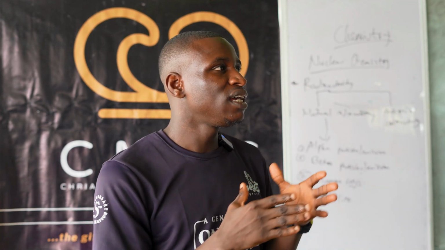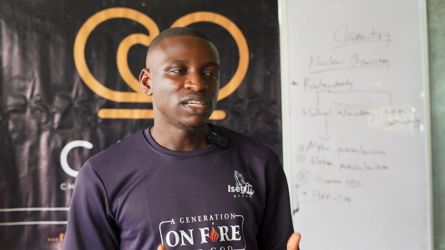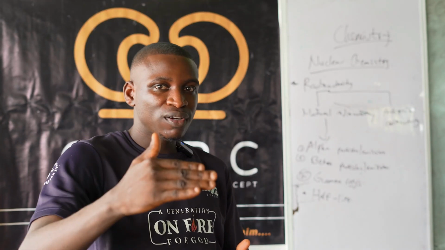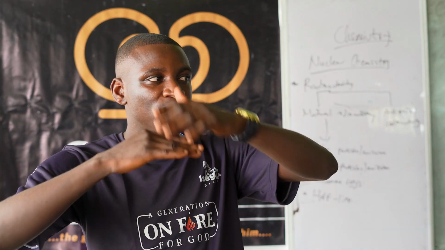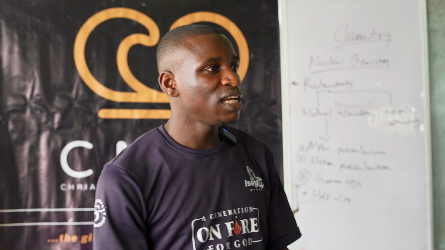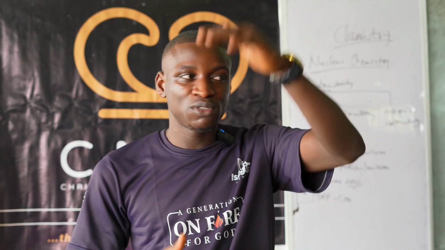So now, let's say one radioactive element is uranium. Let's say it has a mass of 50 grams currently. When it breaks down to 25 grams, which is the half of 50, the time it takes to break down from 50 to 25 is the what? That's the half-life. So if it takes 1 minute to break down from 50 grams to 25 grams, that means the half-life of uranium is what?